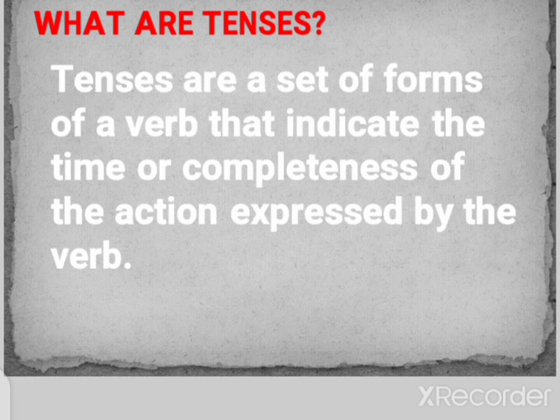So whenever we think of tenses, we have to keep in mind two words: action and the time. Then only we will be able to use the appropriate tense in the appropriate situation.